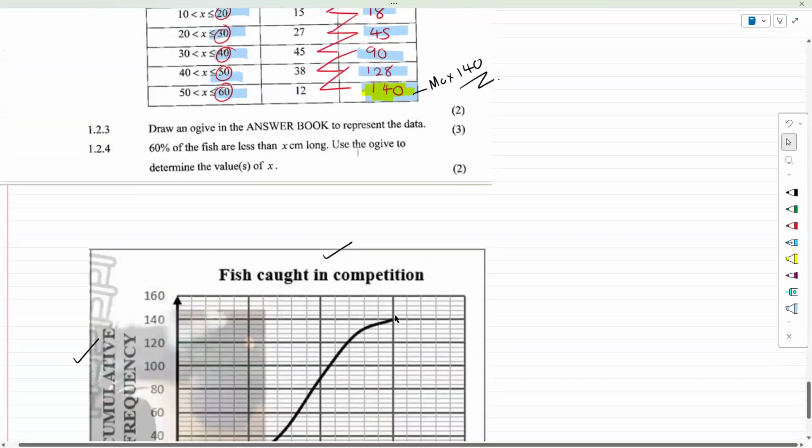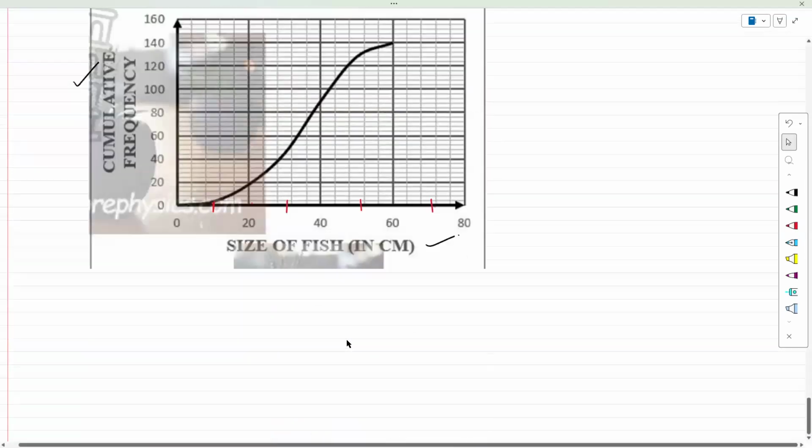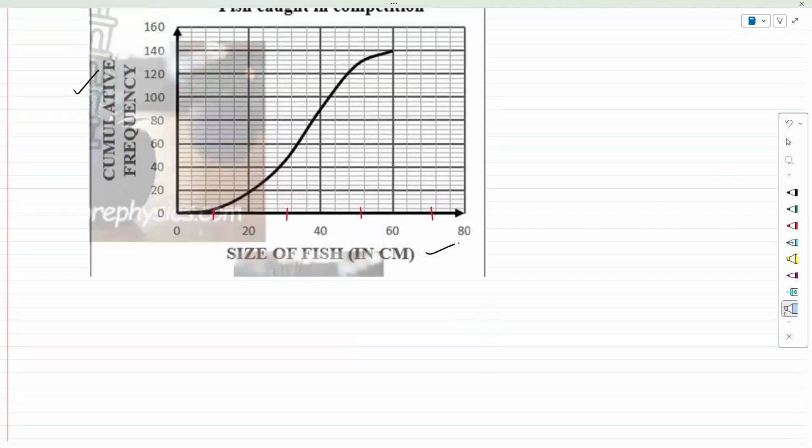So let's go again. We can look at it and see that, let's try. The 10 value is going to get a 3. Unfortunately, I'm not able to draw this properly, but the 10 value gets a 3. We can see the 20 value is going to get an 18, which is somewhere there. We can see that the 30 value is going to get a 45, which is somewhere there, right? I'm trying, guys, to just make it a bit easy for you. The 40 is going to get the 90 value. Makes sense because the value is quite okay. And there, the 50 is going to get the 128.